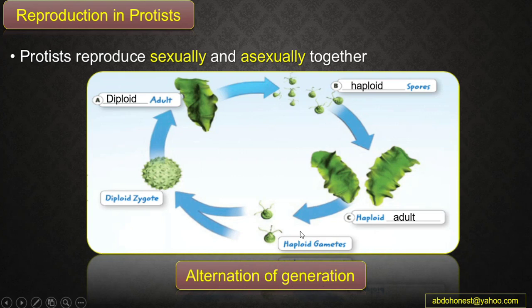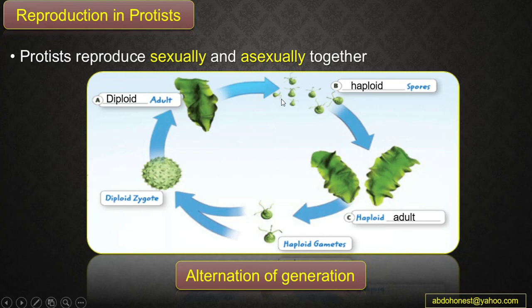Like they can reproduce asexually when the environmental conditions are good, but can reproduce sexually in harsh times or harsh conditions to make sure that the offspring have traits that allow them to survive later.